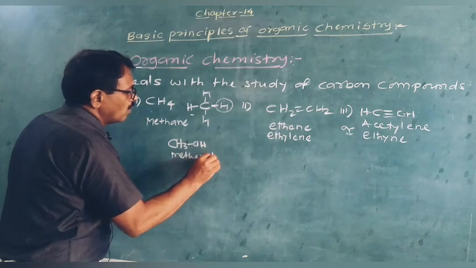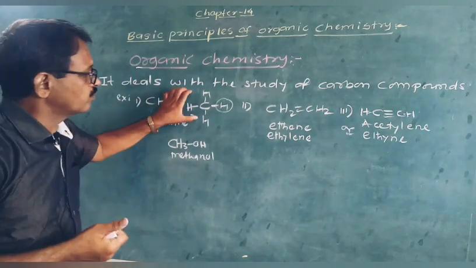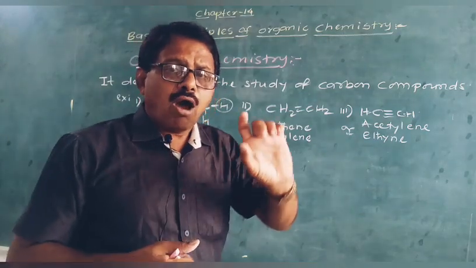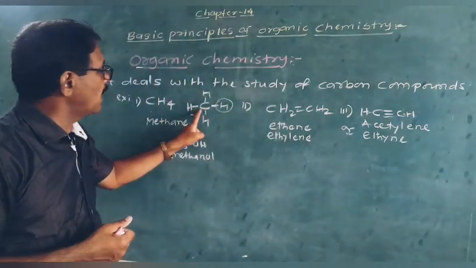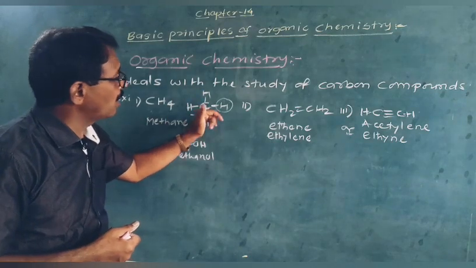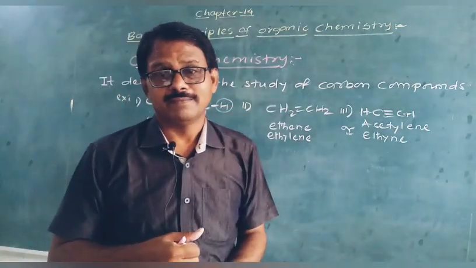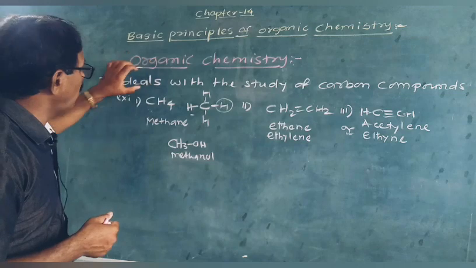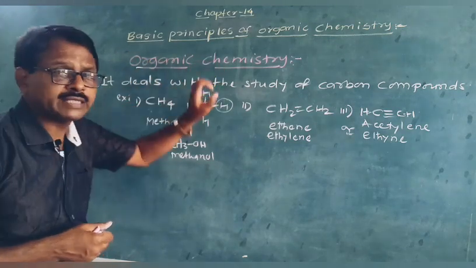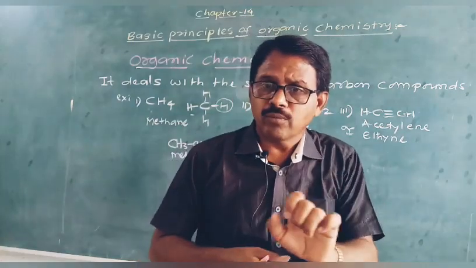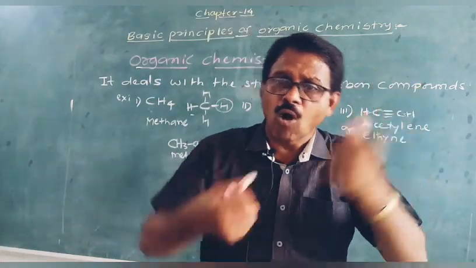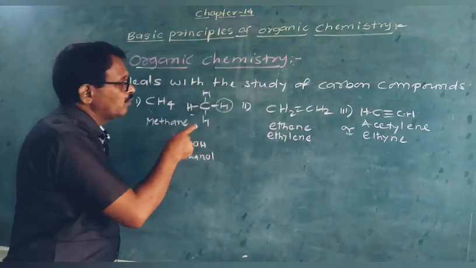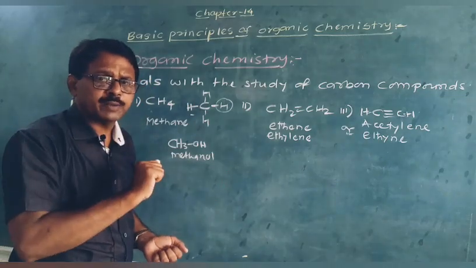See carefully here, all these compounds, methane, ethene, acetylene. In all these compounds carbon is present, and in combination with carbon hydrogen is also present. Therefore the definition of this organic chemistry, that it deals with the carbon compounds, this concept now became old. Now the modern concept of the chemistry is that because carbon is present, with that carbon always hydrogen is present.